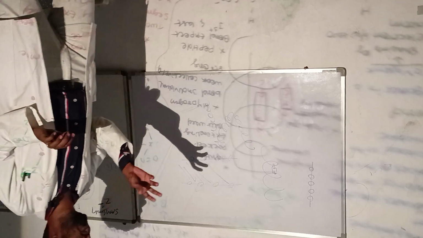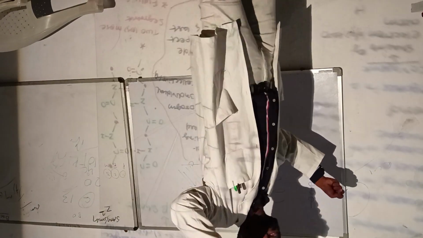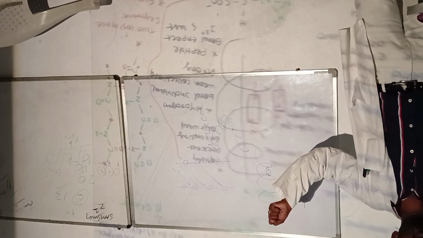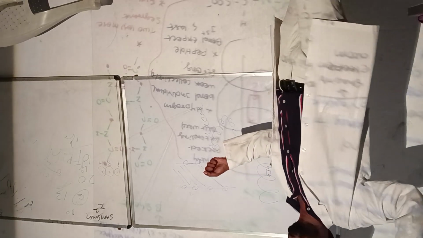ठीक है. So I'll give you the quick glimpse. We'll go into primary structure. Primary structure will be having the linear sequence. Any kind of disturbance in the linear sequence, you're going to suffer from genetic diseases. Point one. As well as two amino acids are joining together. How will you identify the amino acid? One end will be the carboxyl, another end will be the amine. Okay? If they want to make a bond between two, they will remove the water molecule and make the bond. The bond will be called a peptide bond.